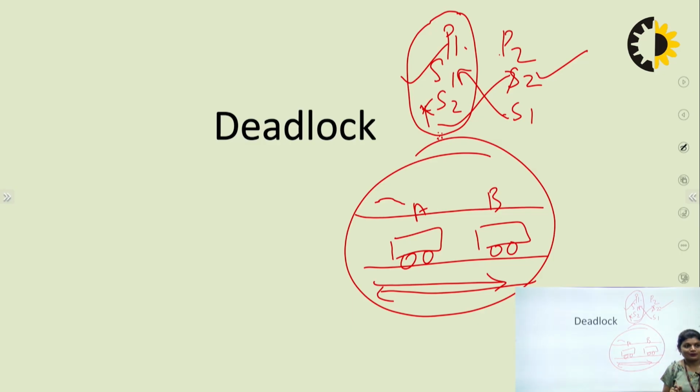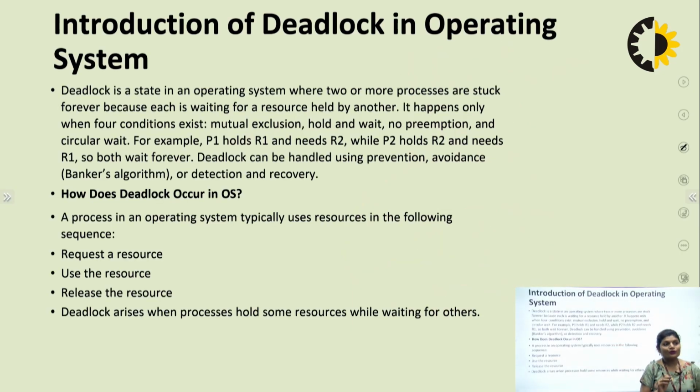So, introduction of deadlock in operating system. Deadlock is a state in an operating system where two or more processes are stuck forever because each is waiting for a resource held by another. It happens only when four conditions exist.